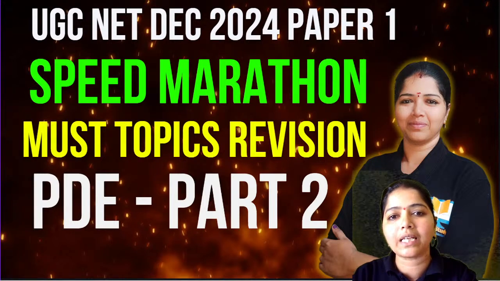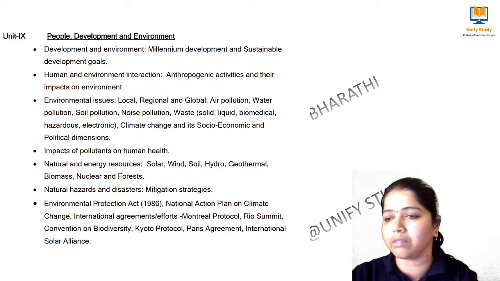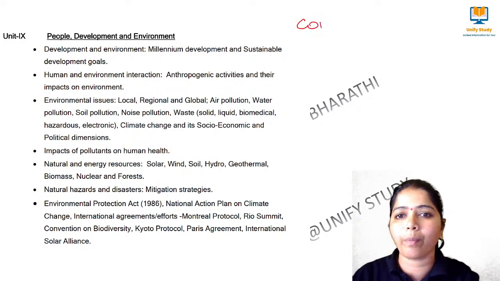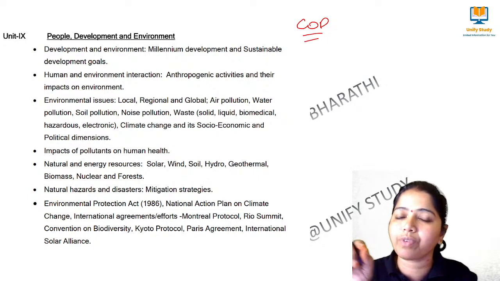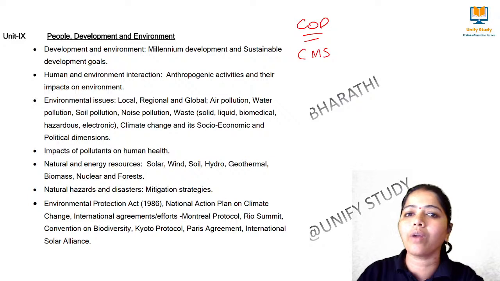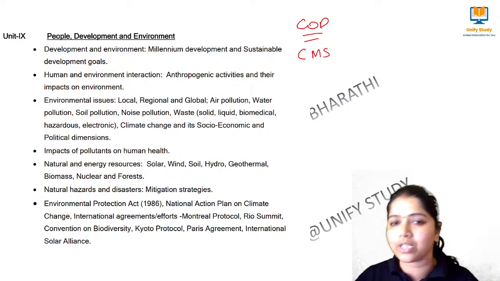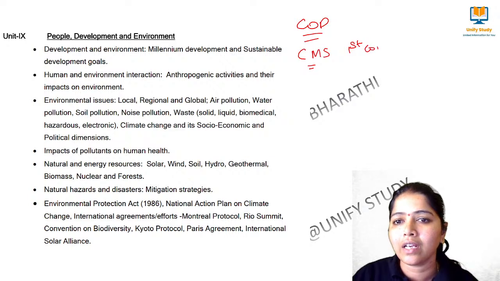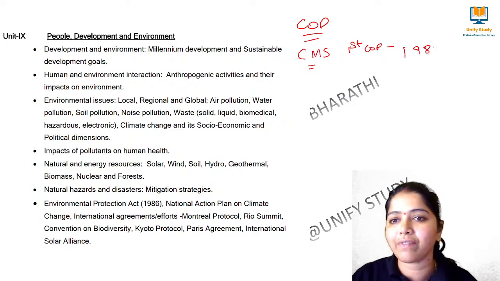Before starting, yesterday one learner was asking me a doubt on COP. COP means Conference of Parties. Take CMS, the Convention on Migratory Species. For this convention, the first COP was held in the year 1985 in Germany.